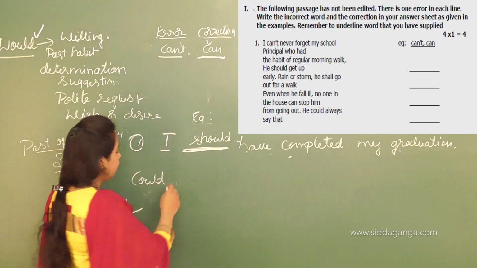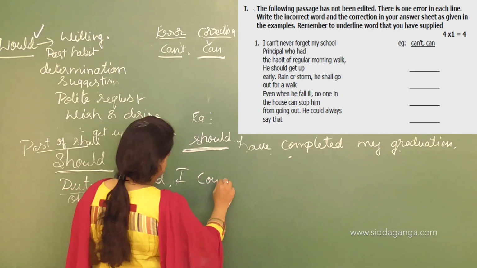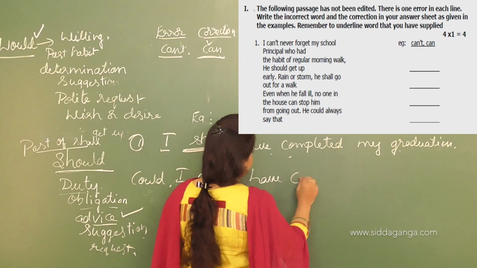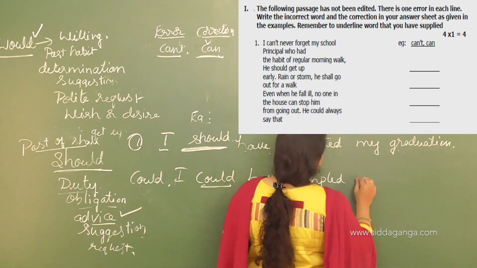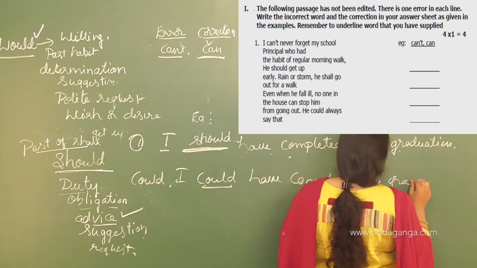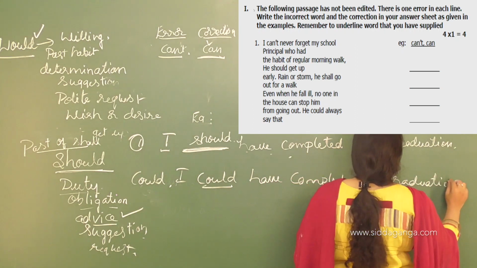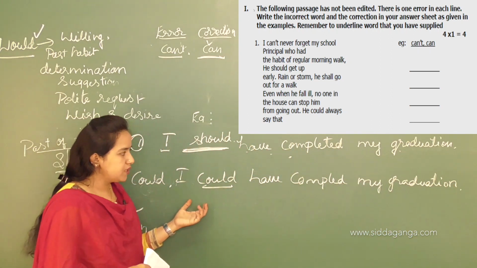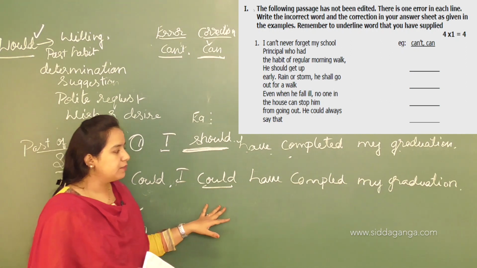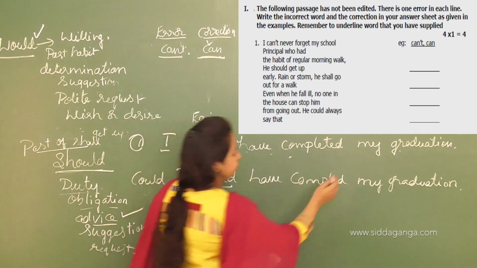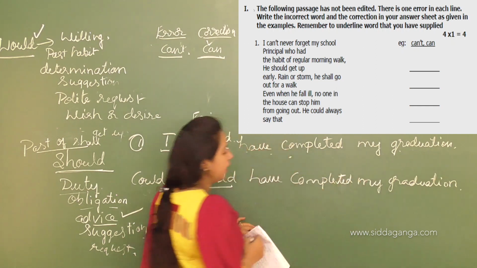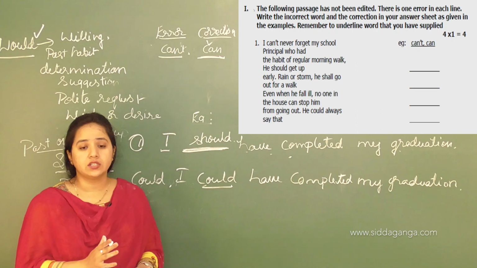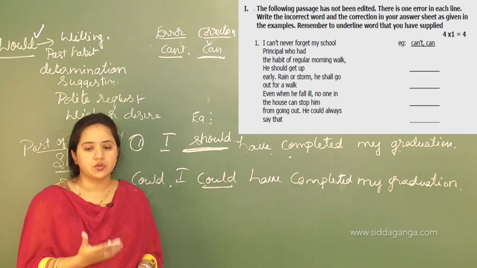If I use "could": I could have completed my graduation. Here I got a chance, there were certain choices out there.